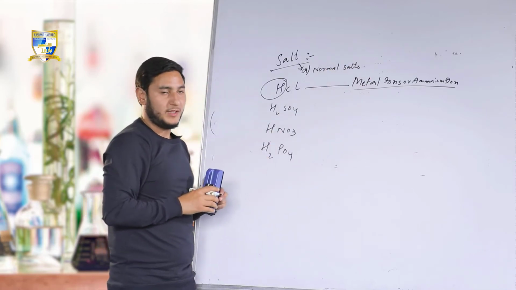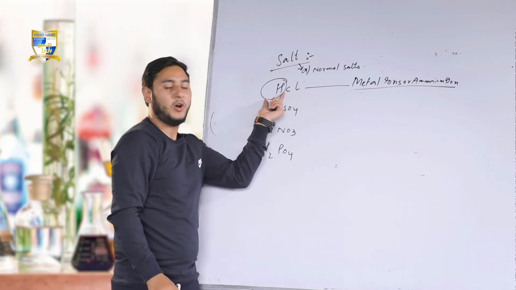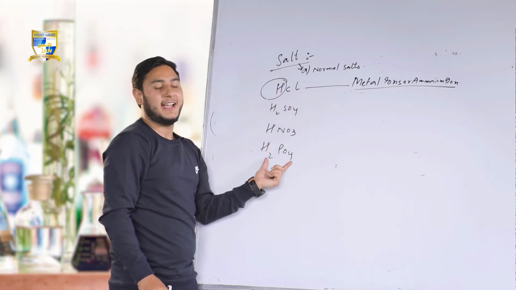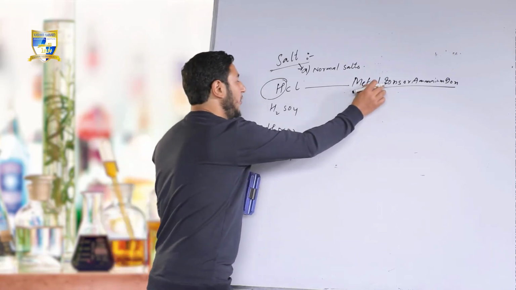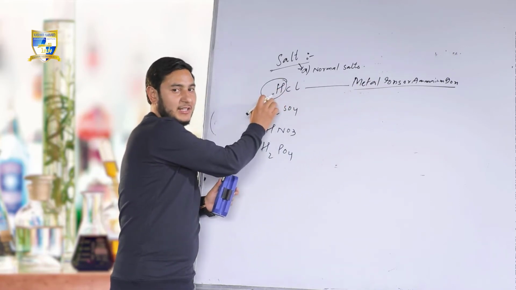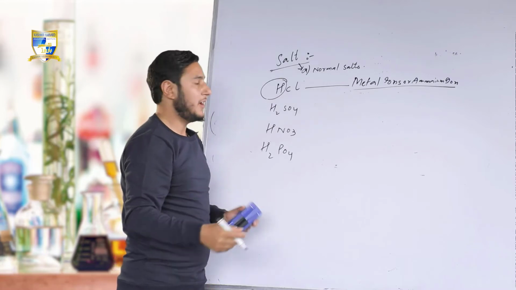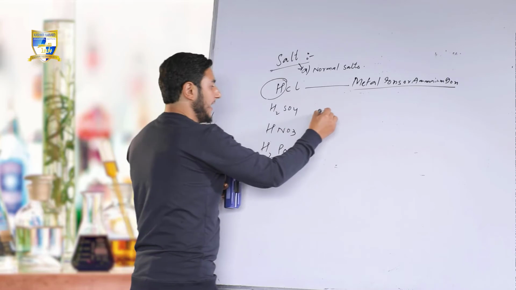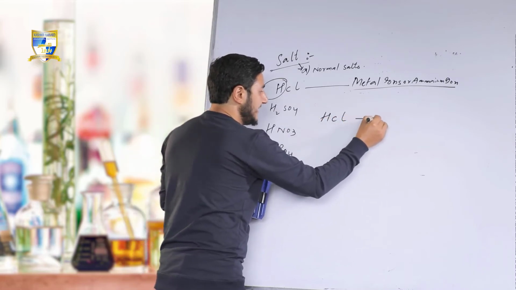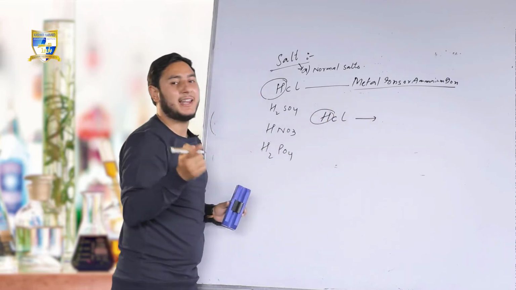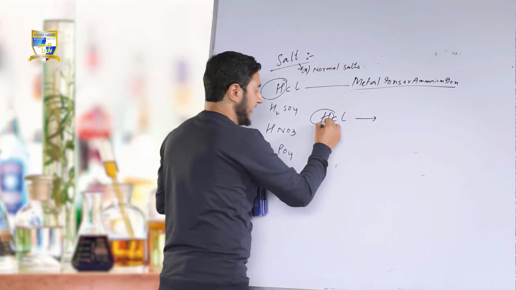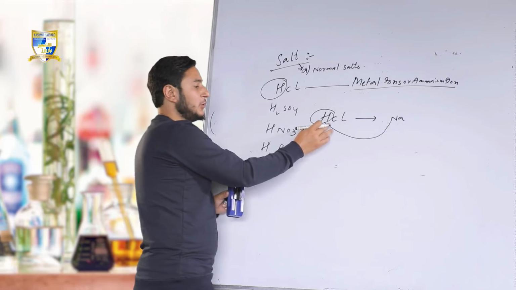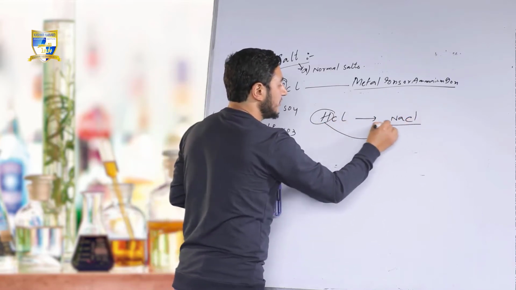If we remove the hydrogen from different acids and put a metal ion in the place of hydrogen, the salts that are obtained are called normal salts. Example, HCl: I am replacing this H with the metal ion, sodium ion. So I am replacing this H with sodium and placing chlorine at the same place. So I get the salt, sodium chloride.